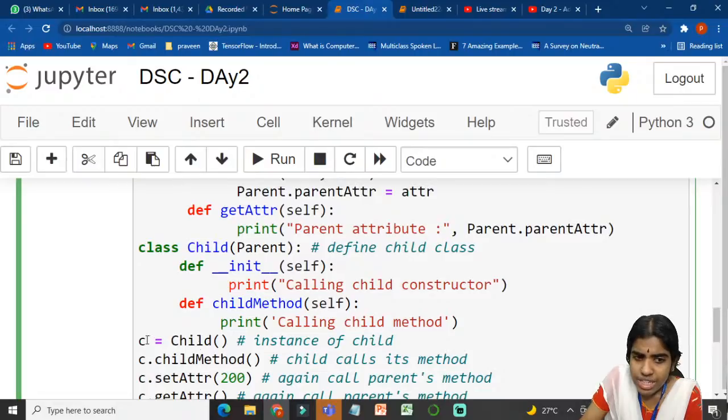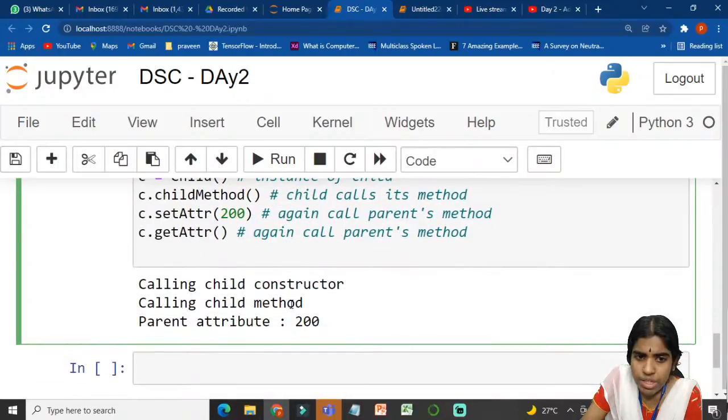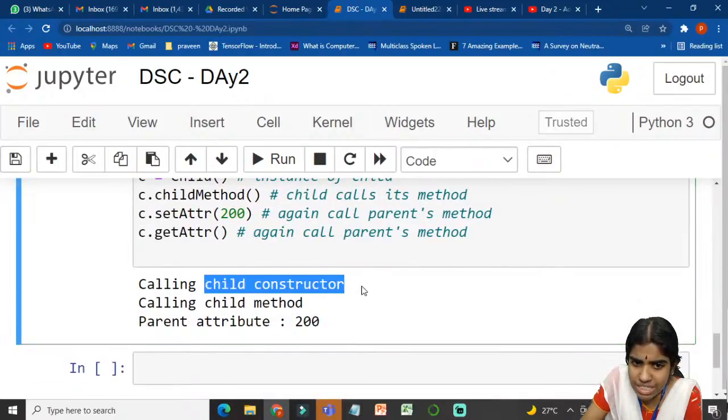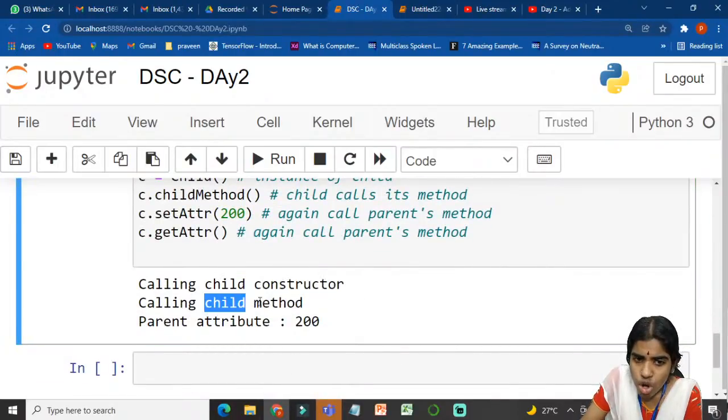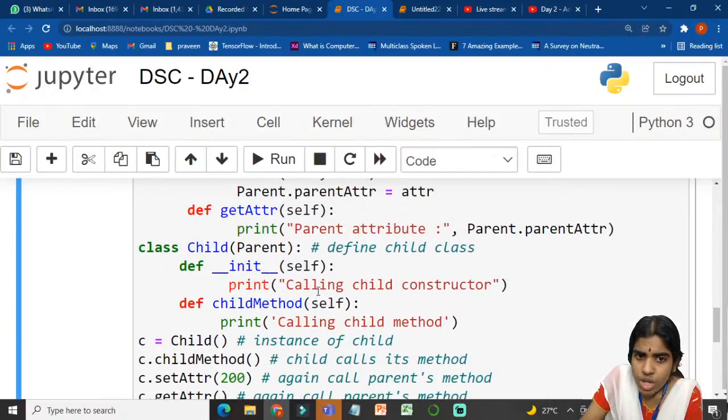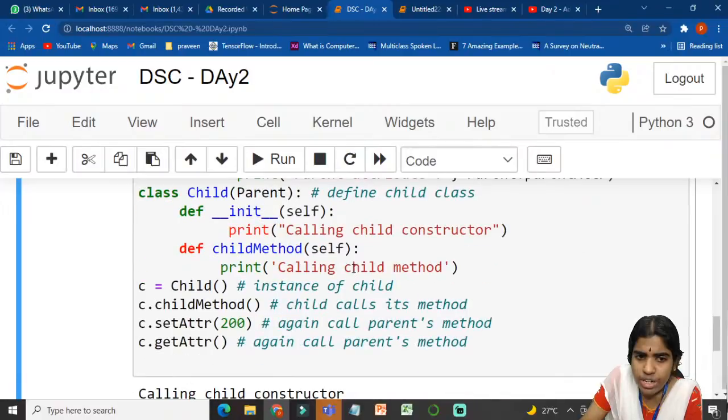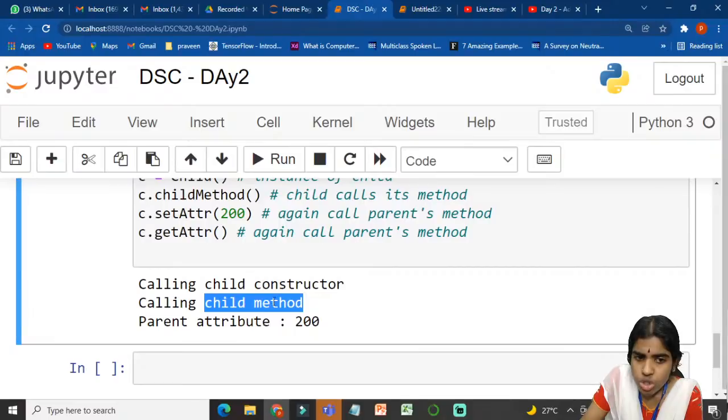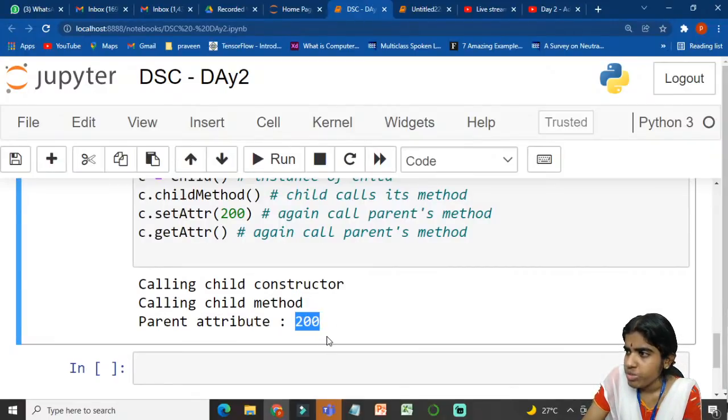After doing this, I am initializing my child class. Using this object, c.child method. Whenever I call this child method, first my child constructor will be initialized, and calling child method will be printed. After doing this, using the child class object, c.set attribute. I am just setting the attribute as 200. After doing this, c.get attribute. So 200 will be printed at the output.